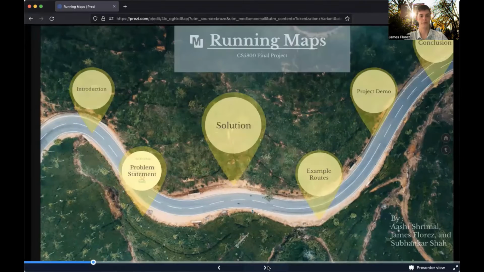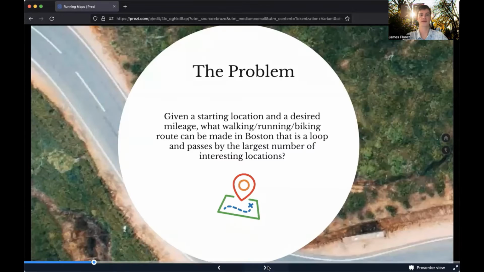Here is our problem statement. Given a starting location and a desired mileage, what walking, running, or biking route can be made in Boston that is a loop and passes by the largest number of interesting locations?